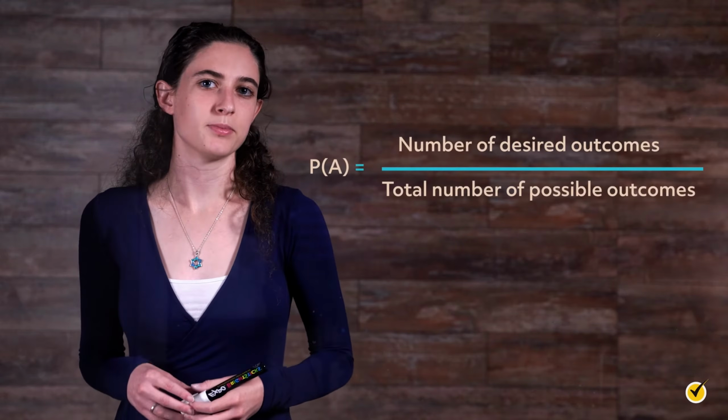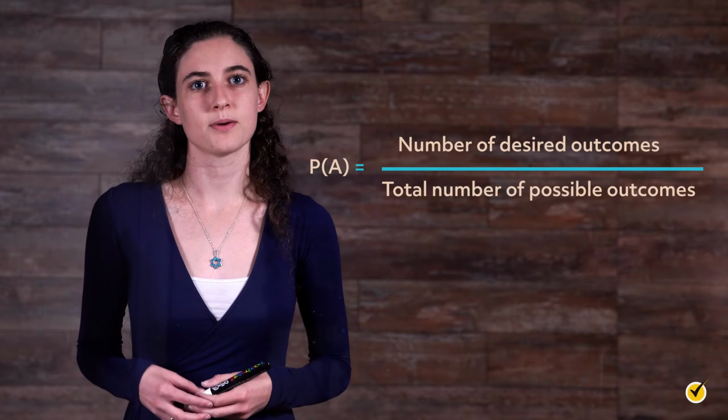Hey guys! Today we're going to take a look at conditional probability. This type of probability is all about finding the odds of something happening given that something else has already occurred. Let's start with a refresher on basic probability. The probability of something happening can be expressed as the number of desired outcomes divided by the number of total possible outcomes. Like this. Here's an example of a basic probability problem.